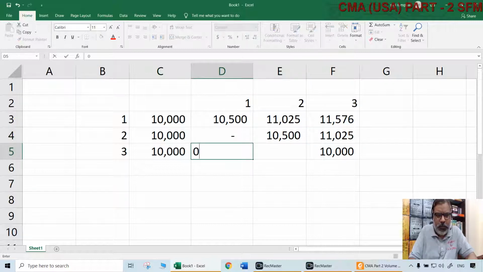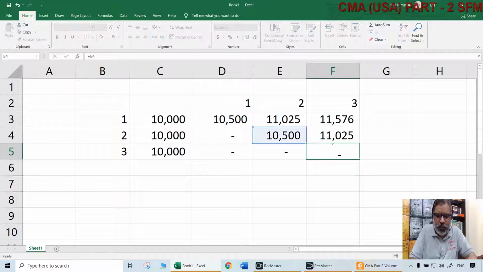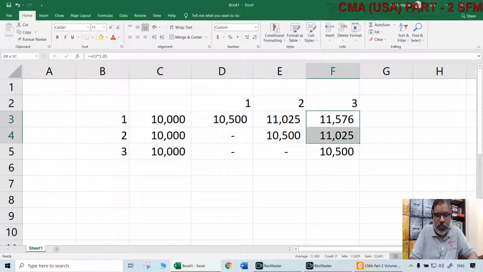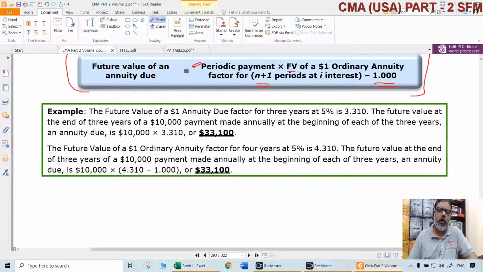Then the third 10,000 is invested at the beginning of the third year. So it will get only 500 interest, for 1 year only. Earlier it was not getting any interest. Now it will get interest because it was invested at the beginning of the third year. So inclusive of the third year's interest also, we have to take that total. Now how much is the total? Approximately 33,100. Is it not the same here? Yes, it is.